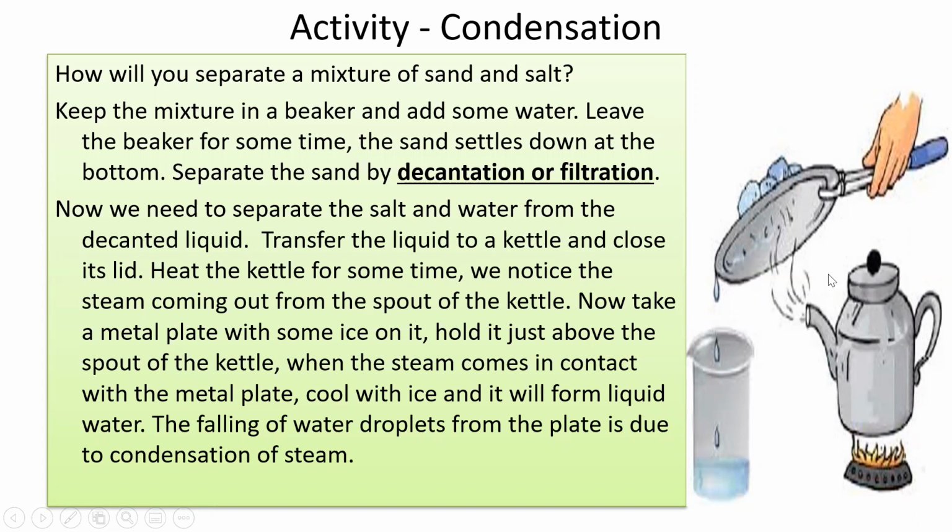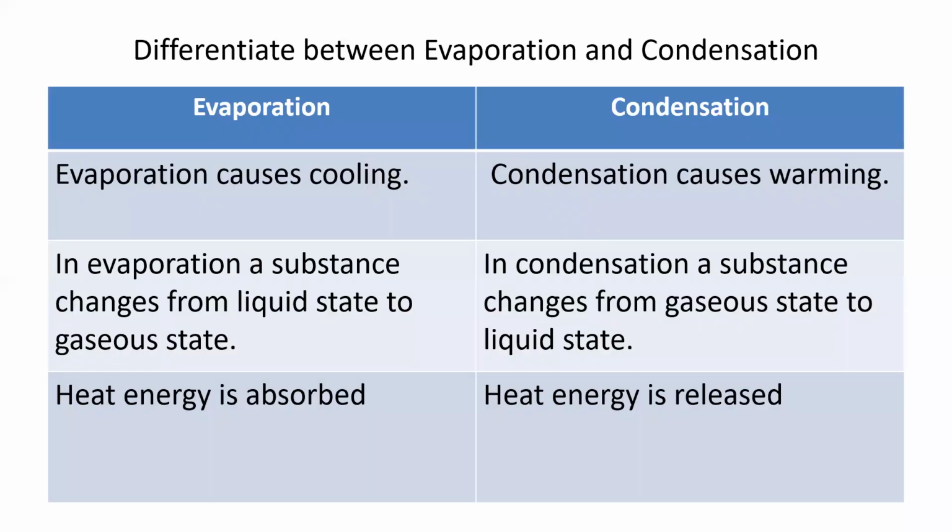Now take a metal plate and put some ice on it. Hold it just above the spout of the kettle. When the steam comes in contact with the metal plate, it will condense, it will cool with ice and it will form liquid water. Now the falling water or droplets on the plate is due to the condensation of steam, and then it will directly fall onto the glass.